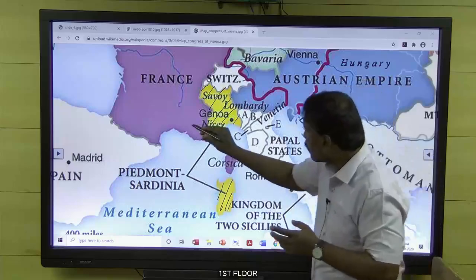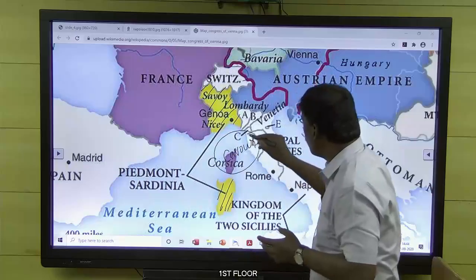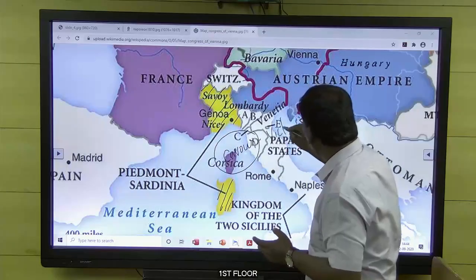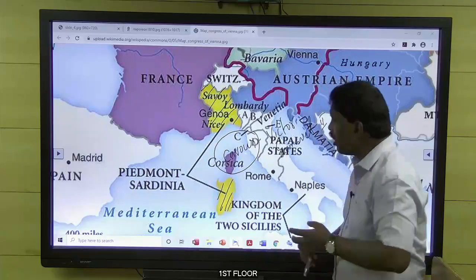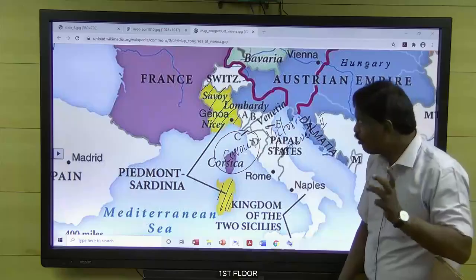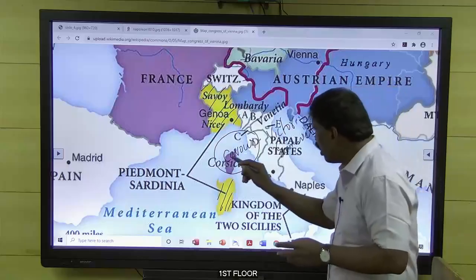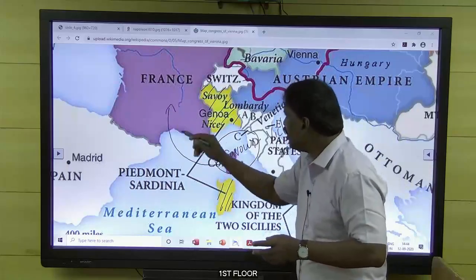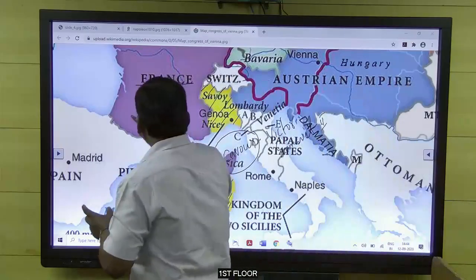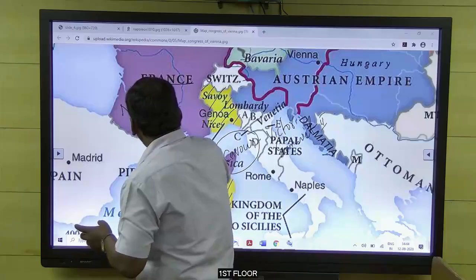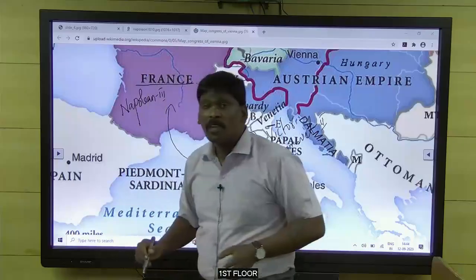Now Cavour of Sardinia thought about the situation along with Victor Emmanuel. We know the personality earlier. Now he told them to wait for the opportunity. Now Cavour, in 1859, went to France. And he spoke to the French king, who was ruling France by the time. By the time, France was ruled by Napoleon III, cousin of Napoleon.